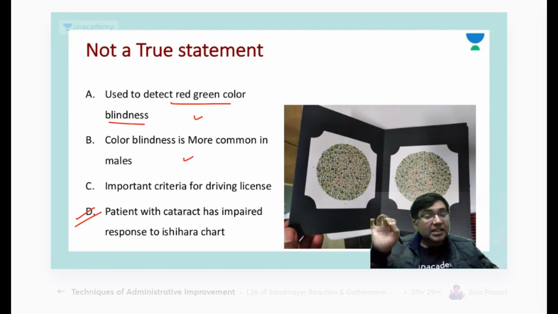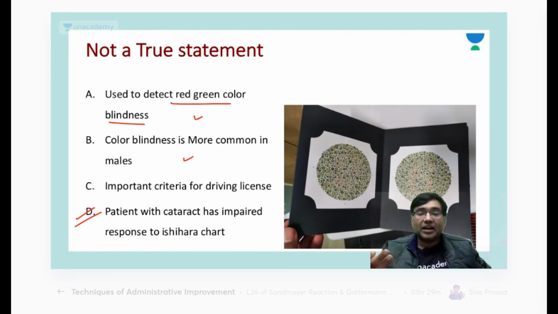In India, the driving license requires that the patient should not be suffering from any type of color blindness. Remember, for post graduation in any of the medical subjects, color blindness is not considered a disqualifying criterion.